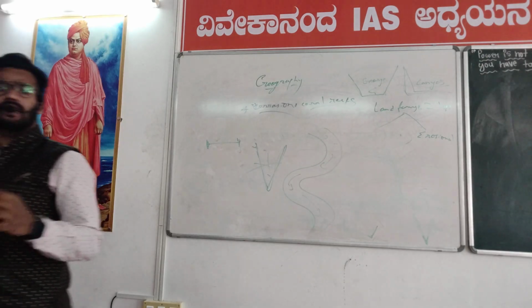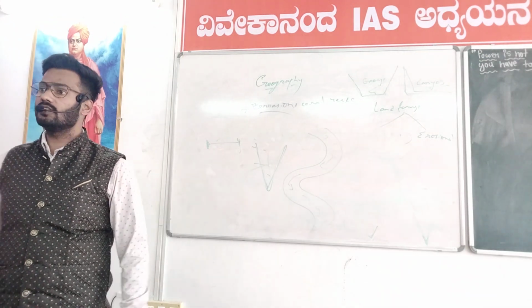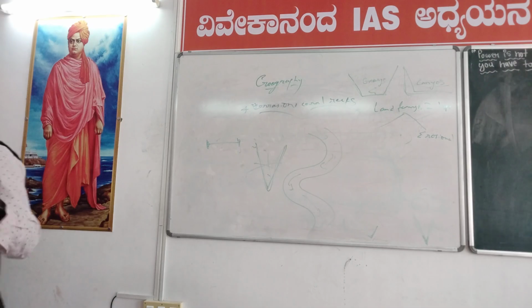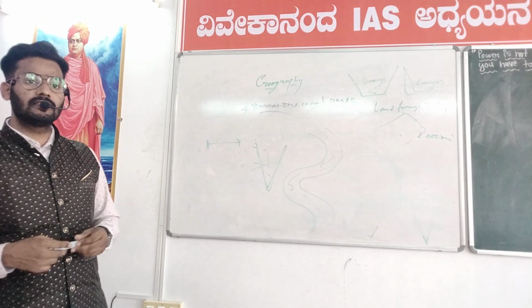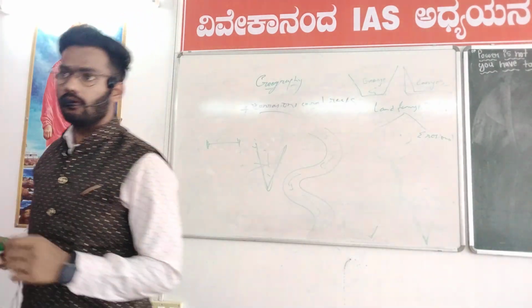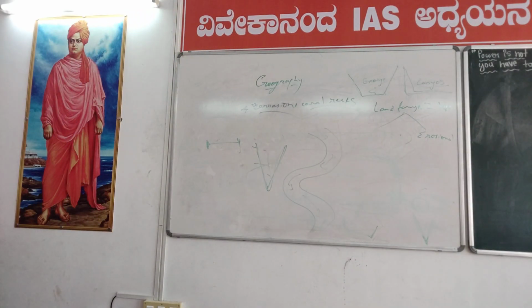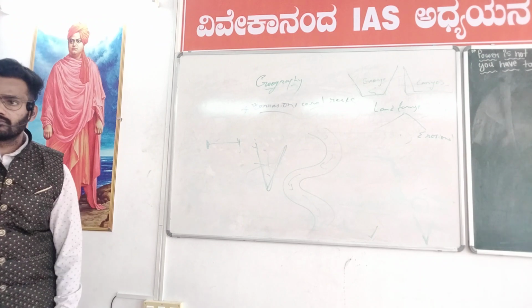What is lateral erosion? The sides of the river, both sides. There is no down cutting then. It is lateral erosion. And floodplain formation is the major characteristic of the old river. Floodplains. A plain would be formed because of its flow, because of its sediments. And the meandering is going to decrease.